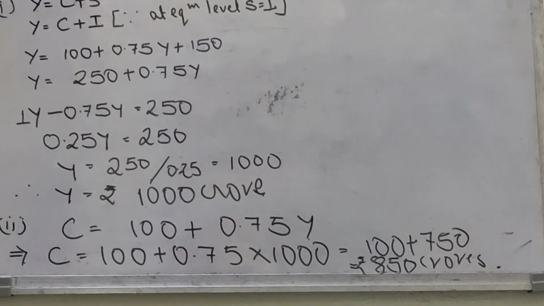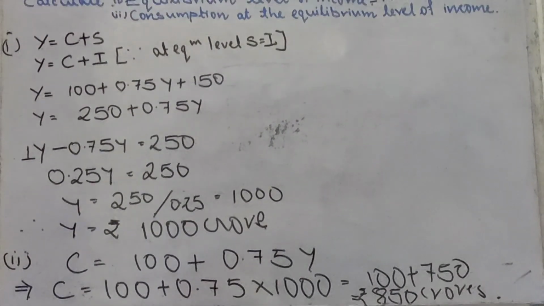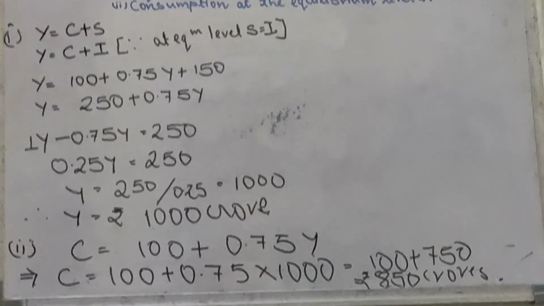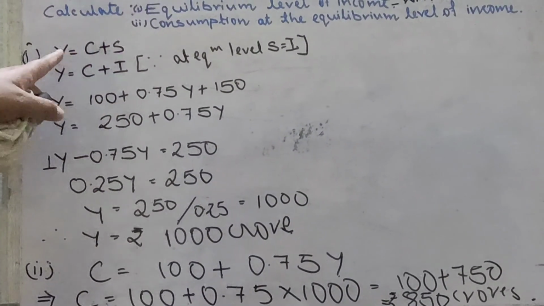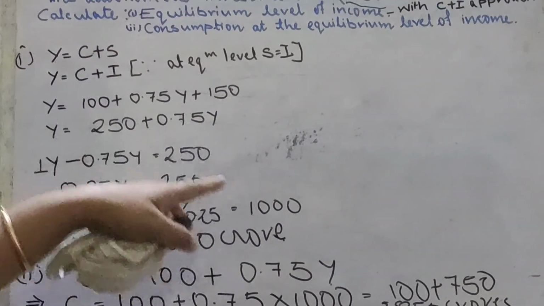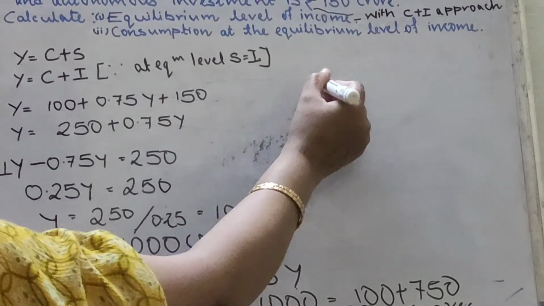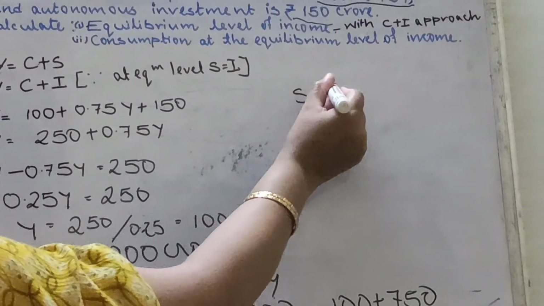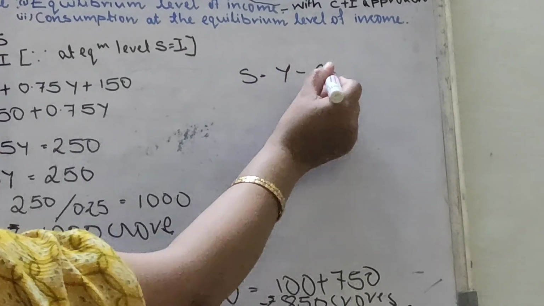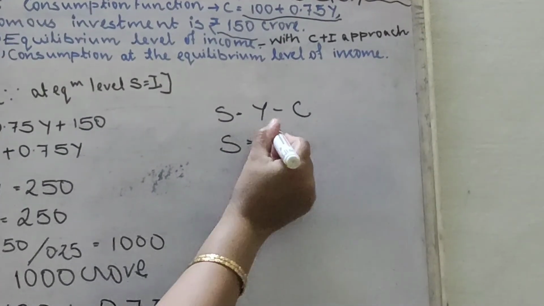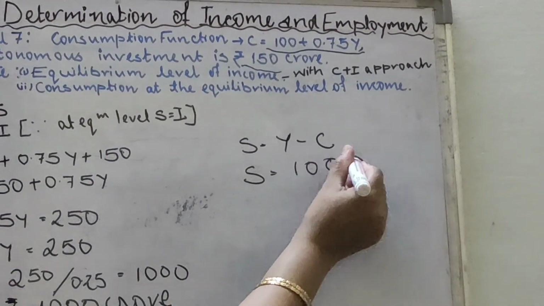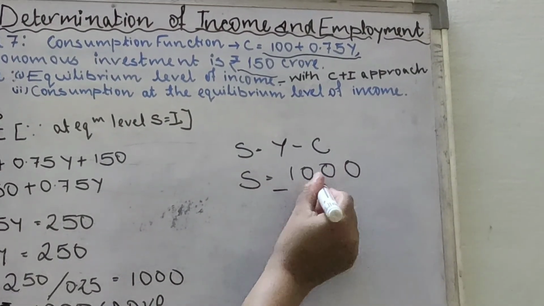So both the parts we had solved. अगर यहाँ पे सेविंग पूछा जाता, so y is equal to c plus s, so s is equal to y minus c. अगर हमें सेविंग पूछा जाता, we can find it out. Saving is y minus c. So saving is equal to y is 1000 and c is 850.